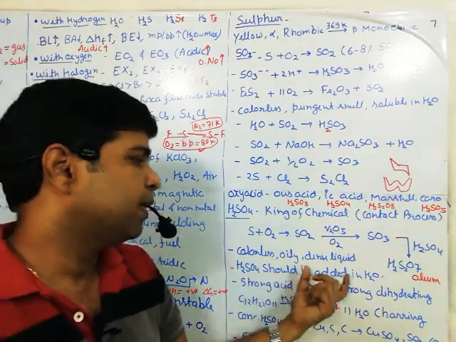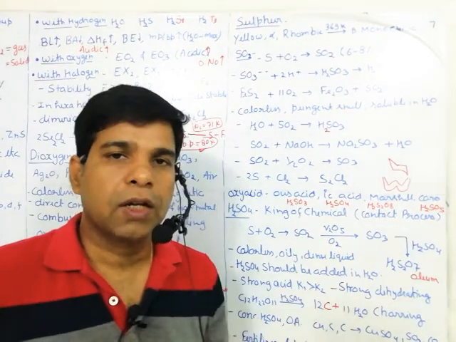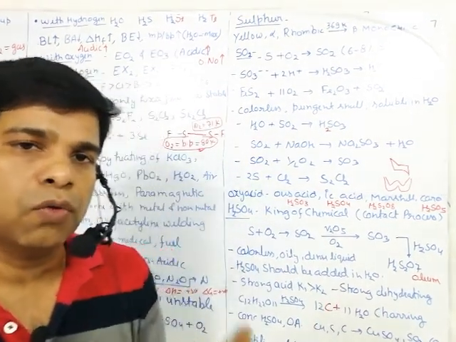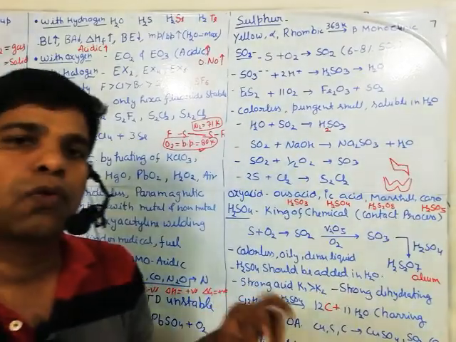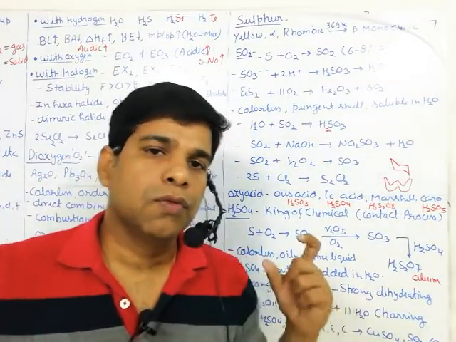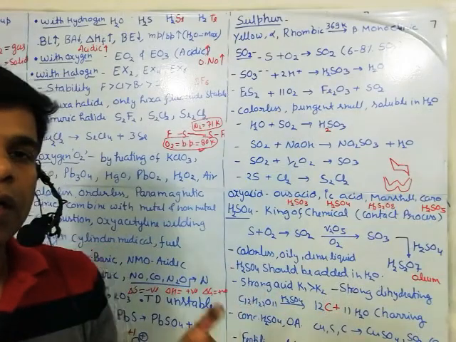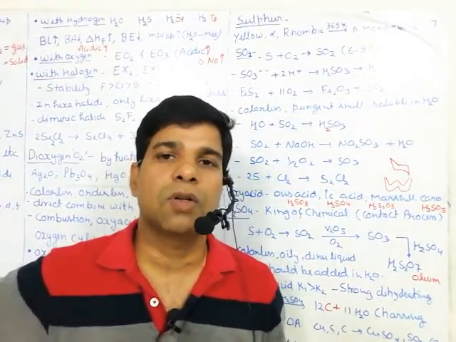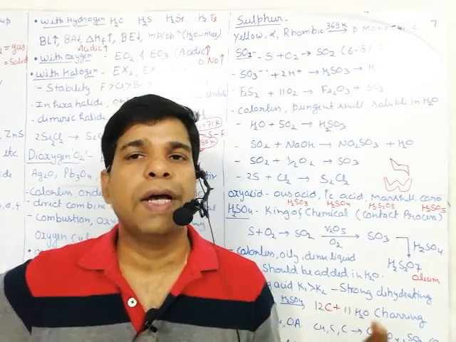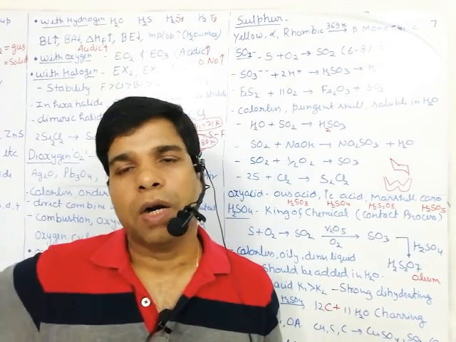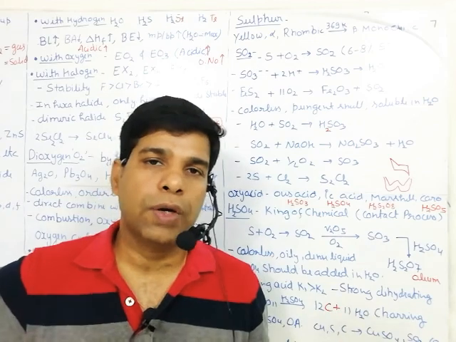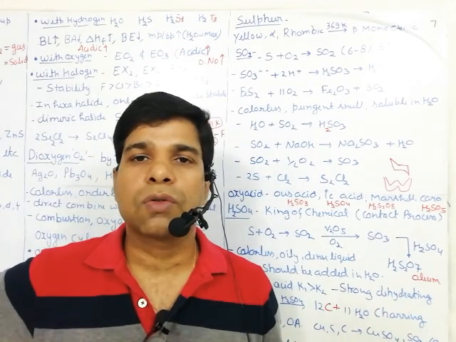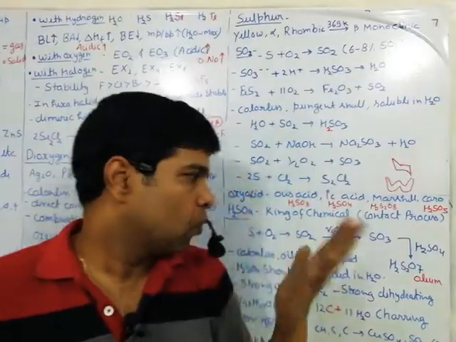Okay, and what care do we have to take? H2SO4 should be added to the H2O. We cannot add the water to the H2SO4. What we have to do is add the H2SO4 to the water, because whenever we add water to the H2SO4, the process is highly exothermic and releases a large amount of energy that can cause an accident. So to avoid the accident, we add H2SO4 slowly to the water.